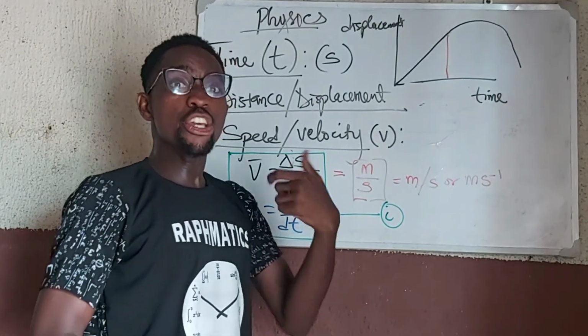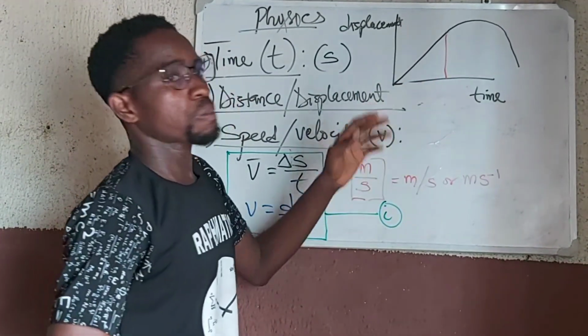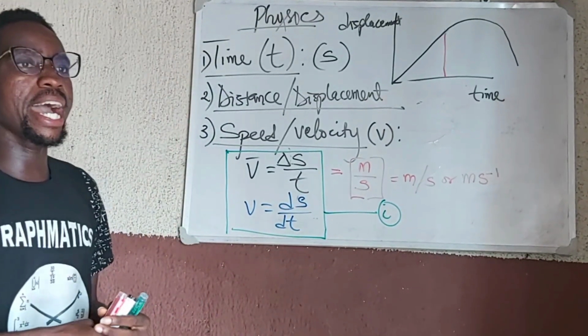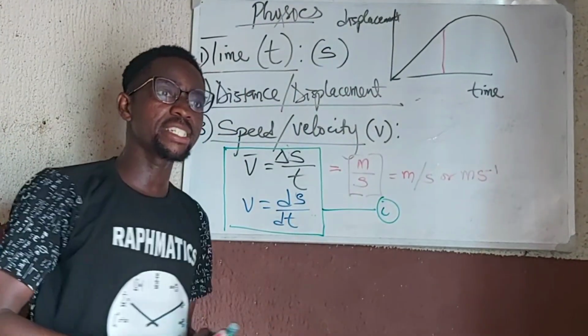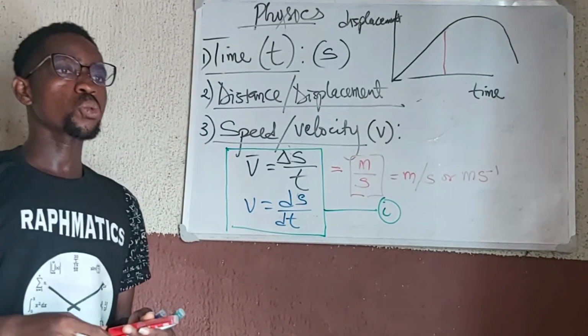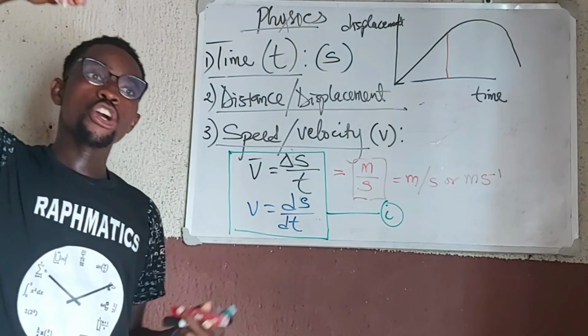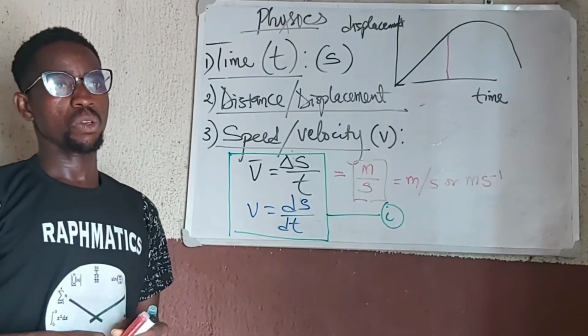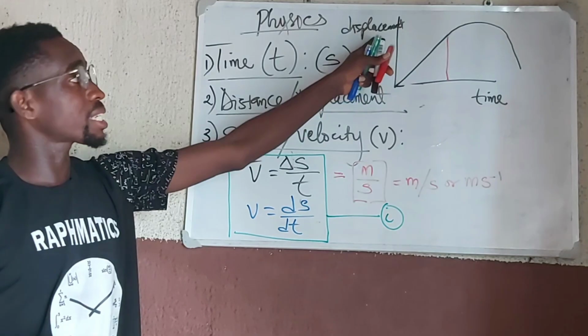So when the displacement is changing uniformly with time, it will give rise to what we call uniform velocity or constant velocity.